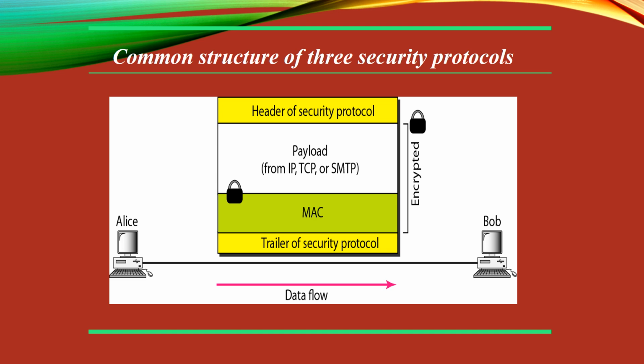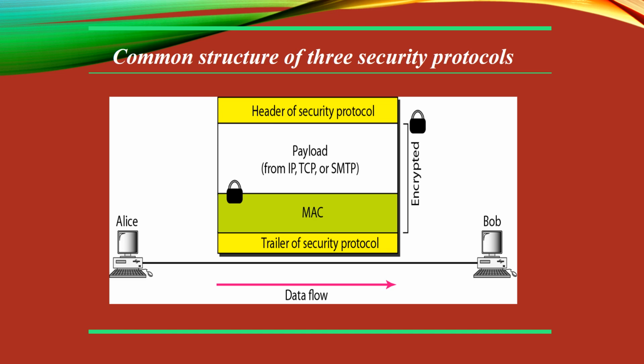Now, as far as the common structure of security protocols, these three security protocols is considered. So you can see in the figure, first we need to create by default message authentication code, that is MAC. Then we need to encrypt message and proceed. Minor variations may be there with respect to different protocols like IP, TCP or SMTP or whatever. But the general idea is header of the security protocol, then there will be payload from IP, TCP or SMTP, then MAC and the trailer of security protocol.